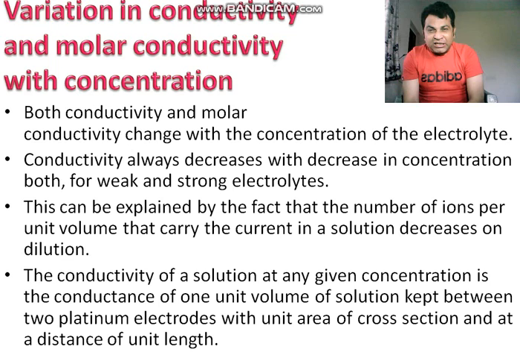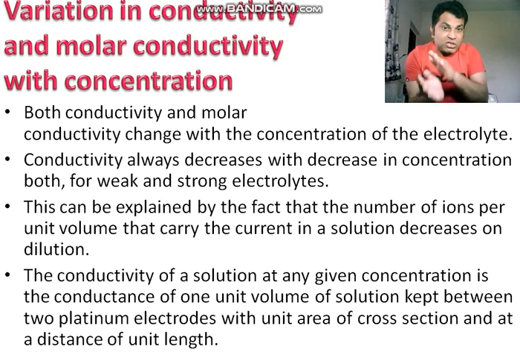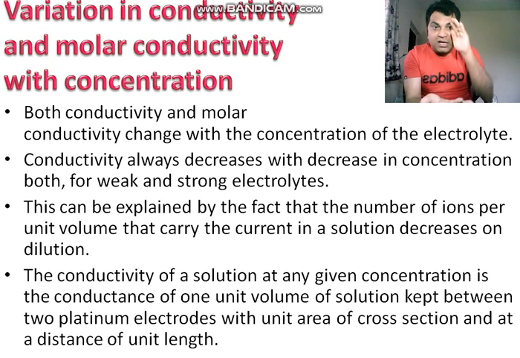Second, conductivity always decreases with the decrease in concentration, both for weak and strong electrolytes. Now we are talking only about conductivity, not the word molar, that you have to keep in mind. So the conductivity of both strong electrolyte and weak electrolyte decreases with the decrease in concentration.